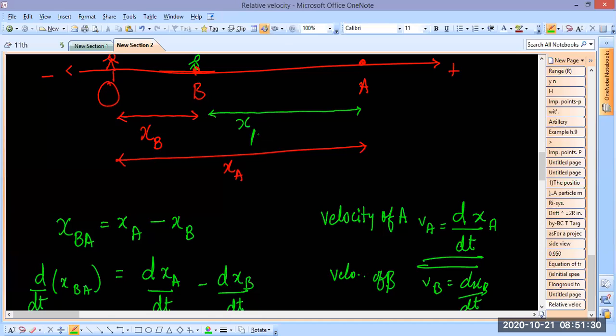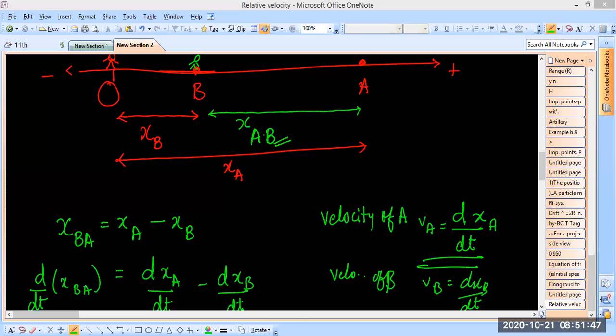This is supposed to be x_AB. Please change it, everyone. Make sure you change it. Did everyone change it? Otherwise it will create a lot of confusion. Take it seriously, everyone, please change it. How could I make this horrible mistake?